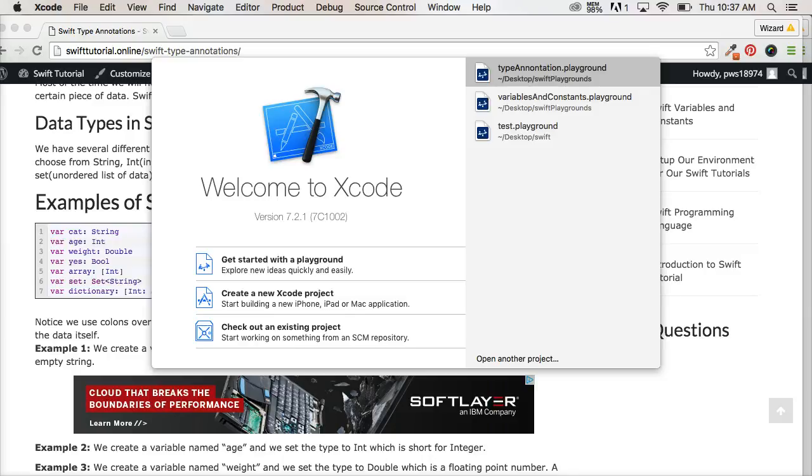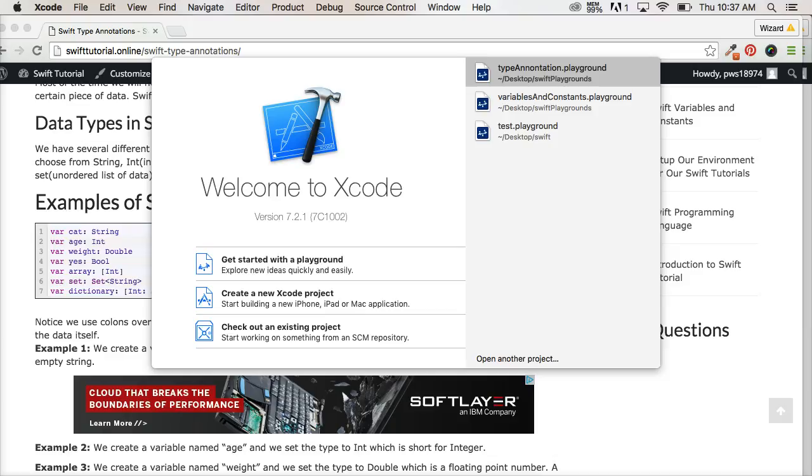And today we're going to continue building on our knowledge of variables and constants, and we're going to talk about type annotation. There's going to be times, not all that often, but times where you need to create a variable or constant, and you don't yet know the exact piece of data that you're going to use for that. So we need to initialize the variable or constant by saying, hey, this variable or constant is going to be a string or an integer or a boolean.